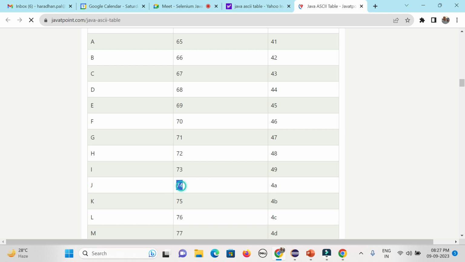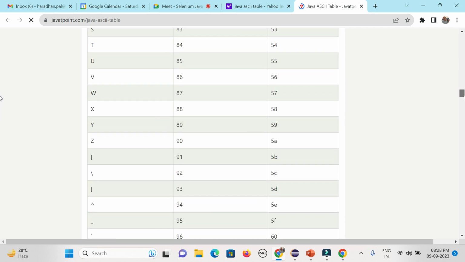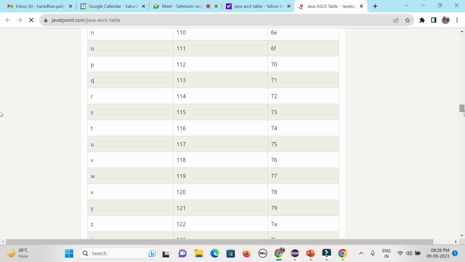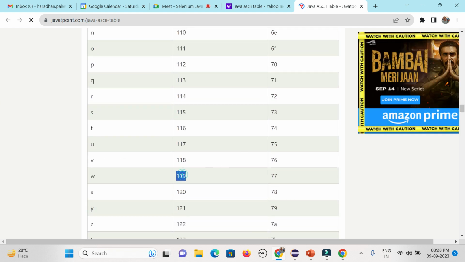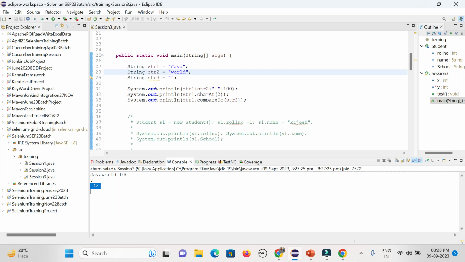That is the ASCII value. And for lowercase w, the value will be different, and uppercase W will be very different. You could see 119. So what is the difference? 119 minus 74 is 45, but with a minus sign because that is the order.